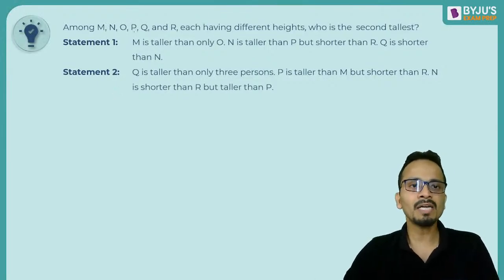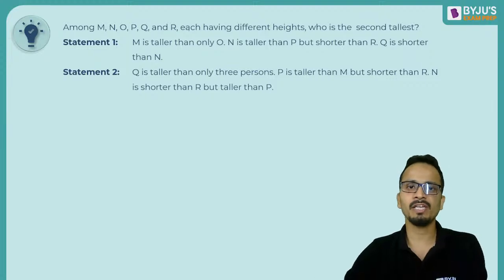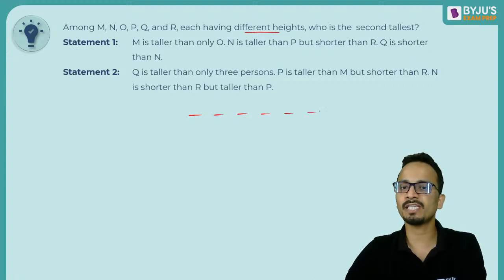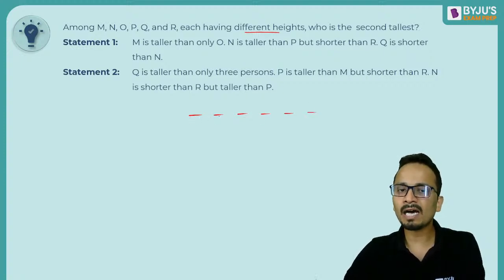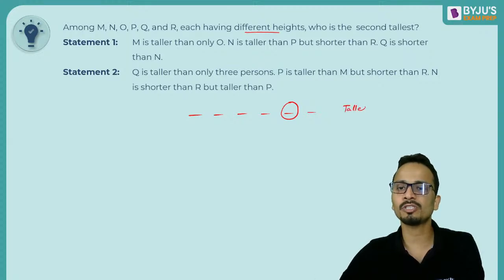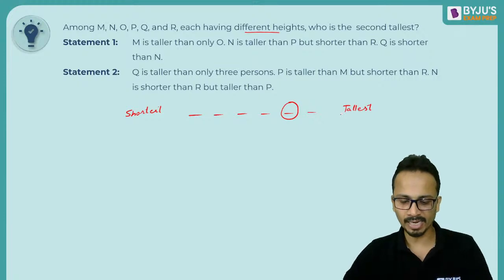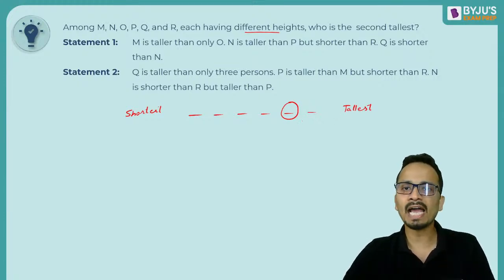Among M, N, O, P, Q, R, 6 persons are given, each having different heights. Who is the second tallest? Let's say these are 6 people, numbered 1, 2, 3, 4, 5, 6, arranged in increasing order of their heights. On the rightmost side I'll write the tallest person, and on the leftmost side the shortest person. So I'll arrange them from shortest to tallest, and I have to find who is the second tallest.